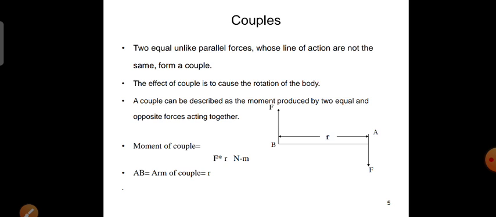The moment of that couple will be equal to either of the two forces F into the distance which is separating them, that is F into R. So the moment of the couple will be equal to F into R. That R can also be called the arm of the couple. So the distance which is separating the two forces, we are calling that distance the arm. So the arm of the couple here is R.